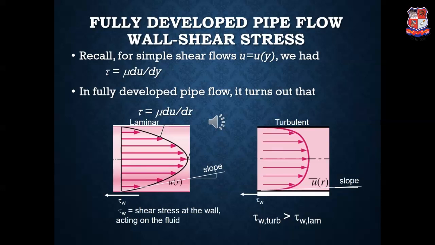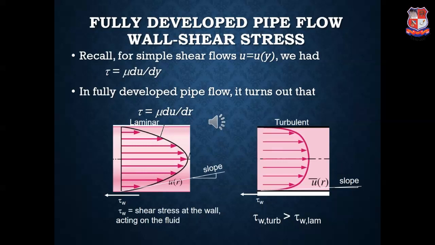And we all know that as there is a difference between laminar and turbulent flow, there will be a difference in the shear stress acting on the fluid due to the wall. Hence, the shear stress acting in turbulent flow will be greater than the shear stress acting in laminar flow.